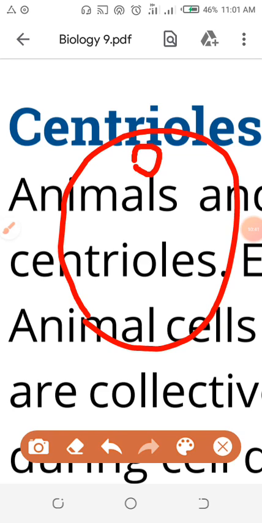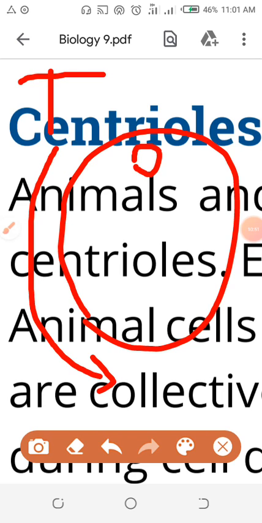And what is the monomer in this case? Tubulin. So students, tubulin, which is the monomer, which is the protein, the smaller molecule, will combine to form the larger molecule, that is the polymer. You are watching: the reactant I have written, the product I have written, and the red color indicates that tubulin changes to protein. The process is called condensation polymerization, in which you convert the small molecule into the large molecule.